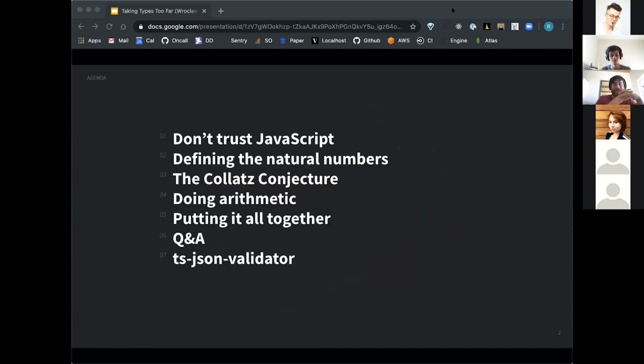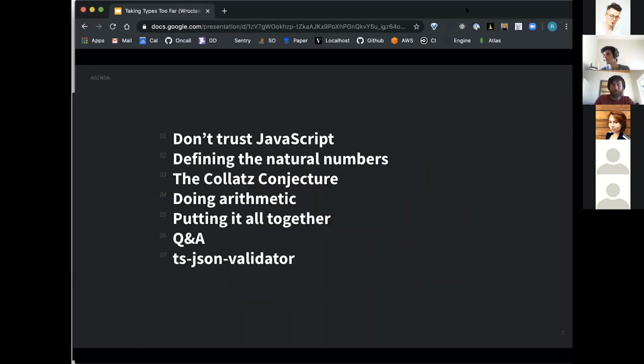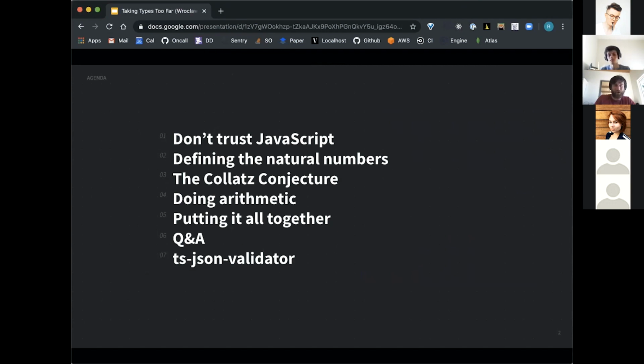So I'll spend most of the time totally abusing the type system to do things that it really shouldn't do. We'll define the natural numbers from first principles so we don't have to rely on JavaScript's implementation. Next, we'll implement some operations on those numbers and use those operations to implement a checker for the Collatz conjecture using only the TypeScript type system without any generated code at all.